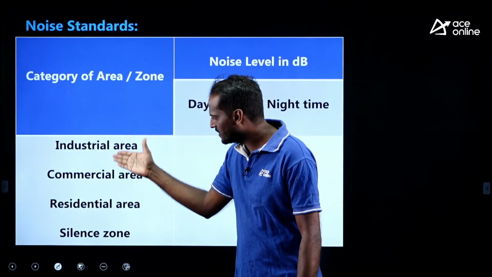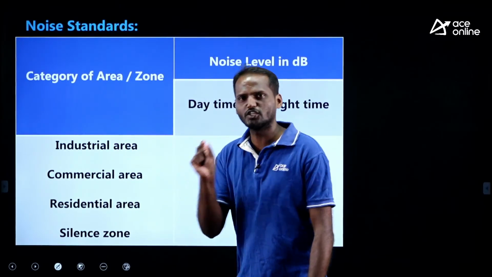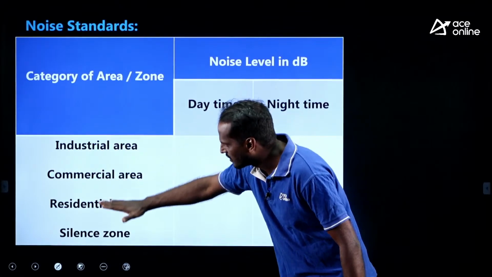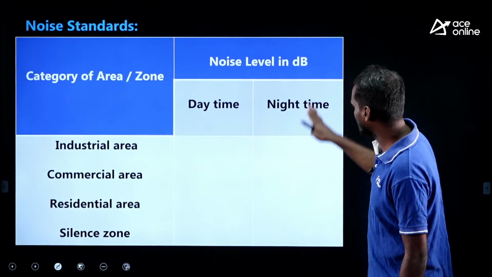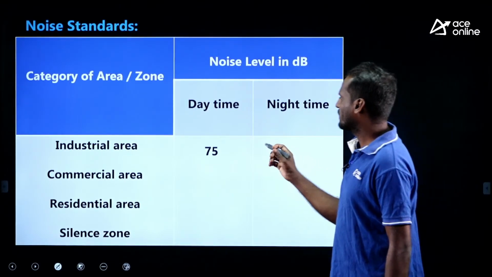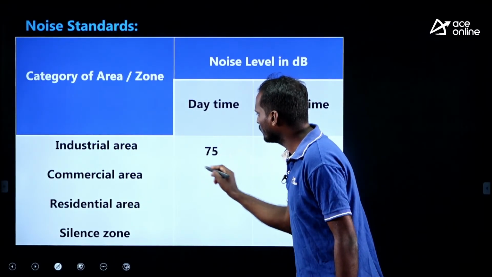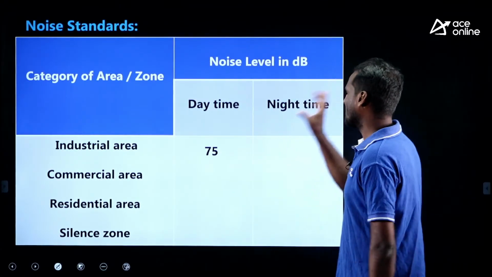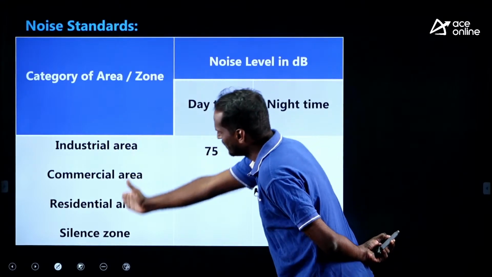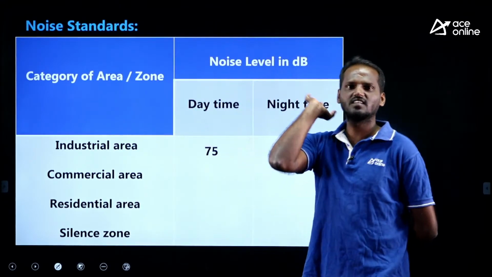You need to remember only the order, and this is the daytime, this is the night time. Just try to remember 75, that is diamond jubilee. If you remember the diamond jubilee and the zones in this order, then you can easily frame the table.